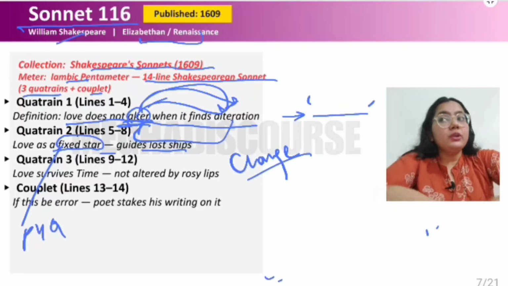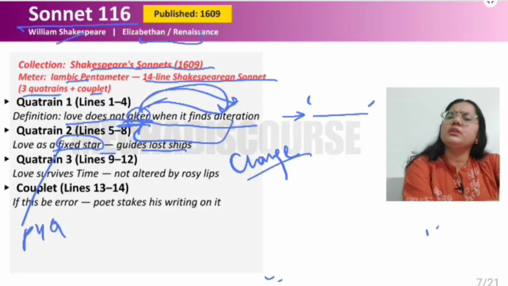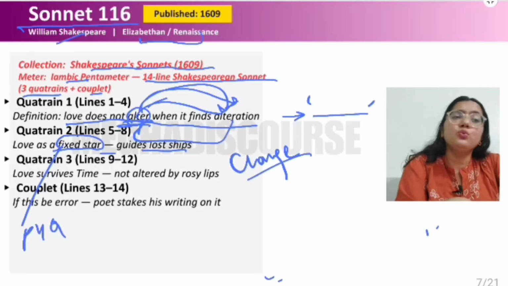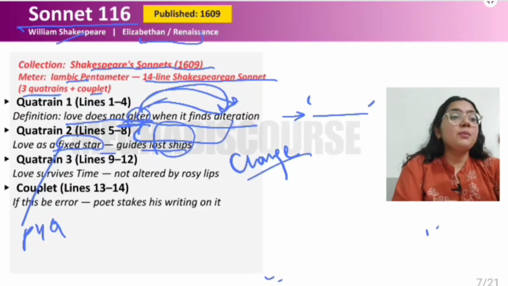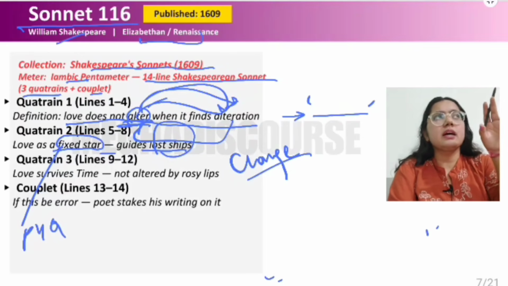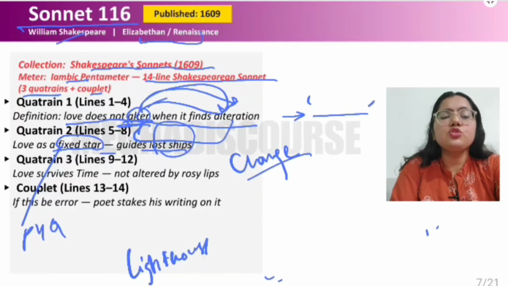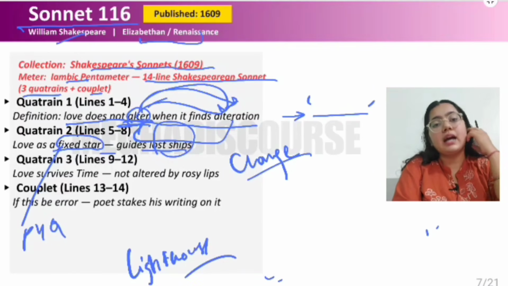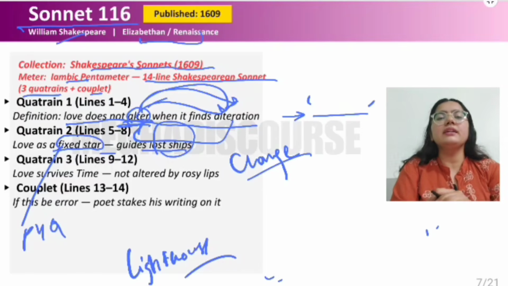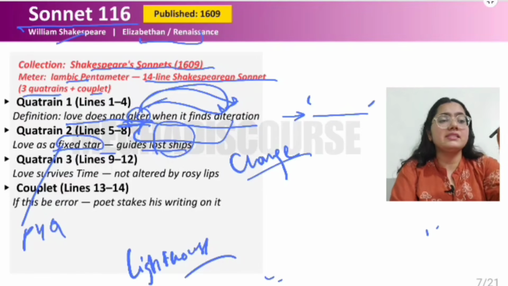Like if you are lost in life but your partner supports you, your partner is guiding you. If you are in the darkness and your partner is guiding you, like a pole star, like a fixed star, from when there used to be no lighthouses. So it used to be the pole star that guided the mariners in the darkness. Similar to that, love is like a fixed star that guides, right?